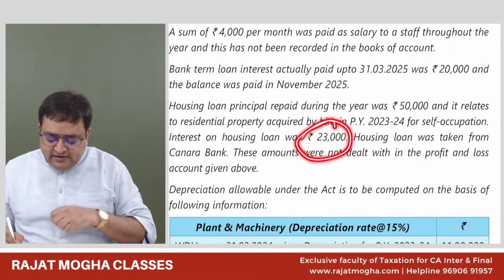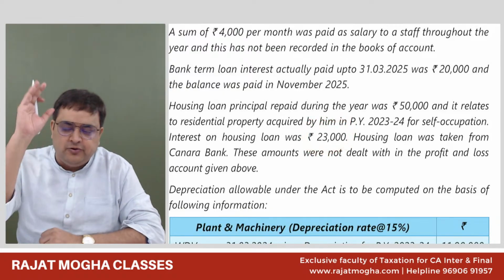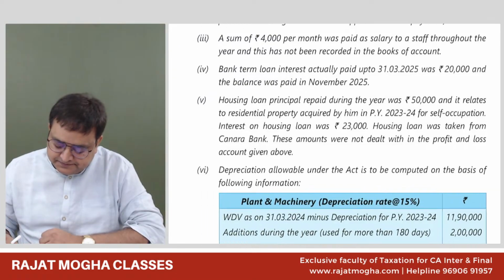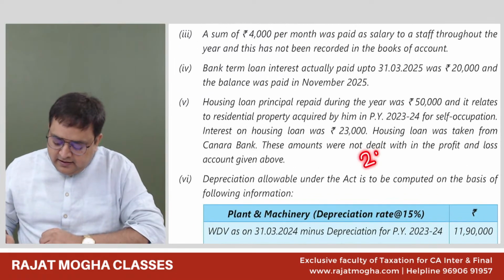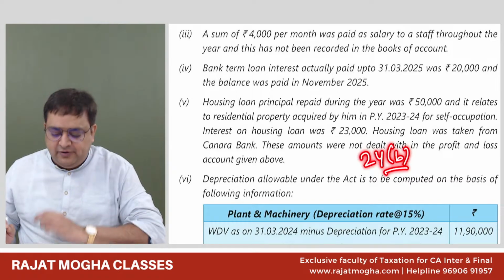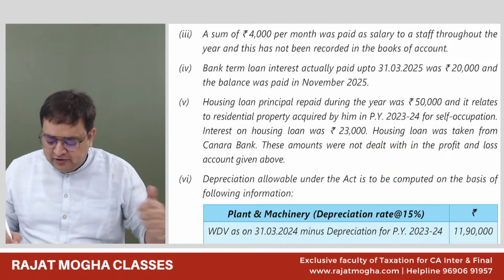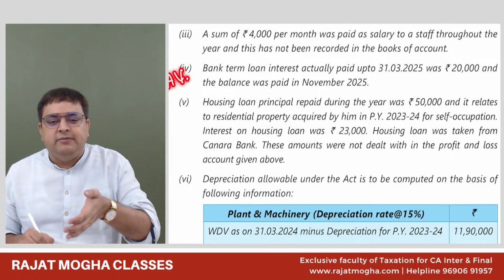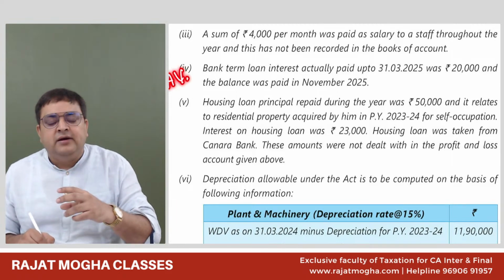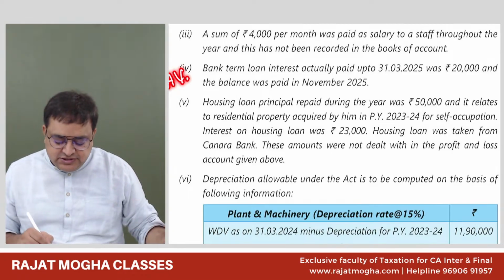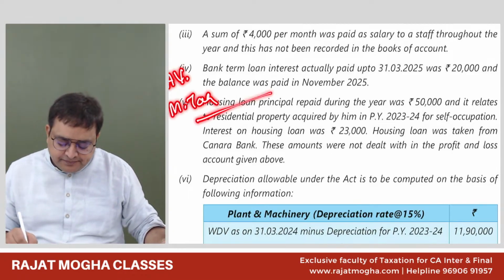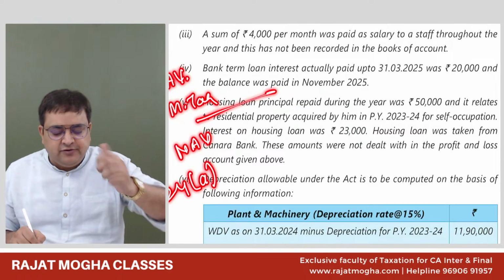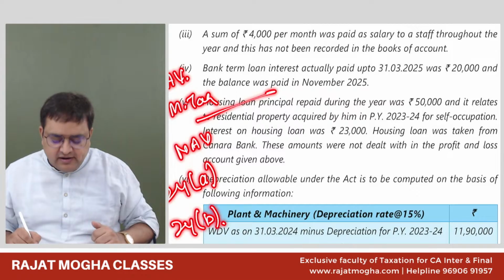Now tell me about this 23,000, what do you know? Interest on loan would be allowed or not? Under which section would it be allowed? Section 24B, sir. Okay, we all know how we compute house property. It's a very simple format. GAV, gross annual value, minus municipal taxes gives NAV. From NAV, 24A, standard deduction 30% of NAV, and 24B, interest on borrowings.